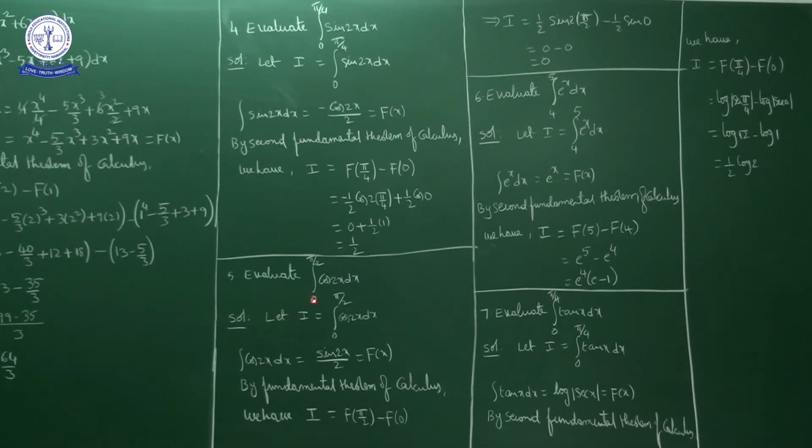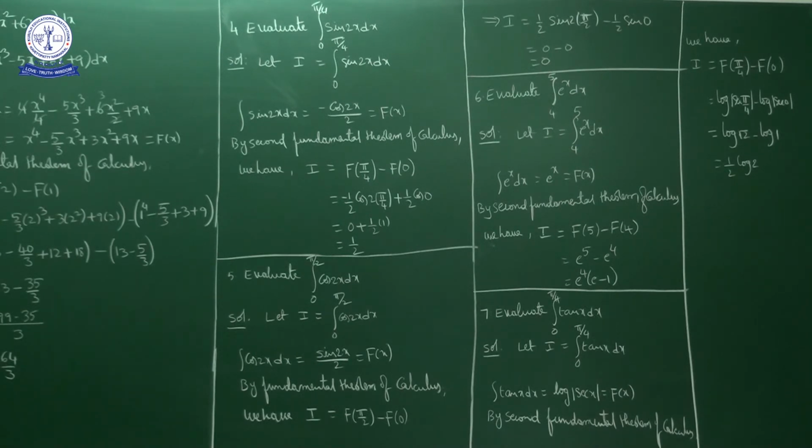Here, to evaluate integral 0 to pi by 2 cos 2x dx, first of all, I is equal to integral 0 to pi by 2 cos 2x dx. Lower limit is 0, upper limit is pi by 2. Integral cos 2x dx is what? Sin 2x by 2. Okay, that is capital F of x. So by the second fundamental theorem of integral calculus, I is equal to F of upper limit minus F of lower limit. So F of pi by 2 minus F of 0. So we get 1 by 2 into sin 2 times pi by 2. Sin pi is 0, so 1 by 2 into 0 is 0, minus 1 by 2 into sin 0 is 0. So 0 minus 0, 0. Okay. Next question.